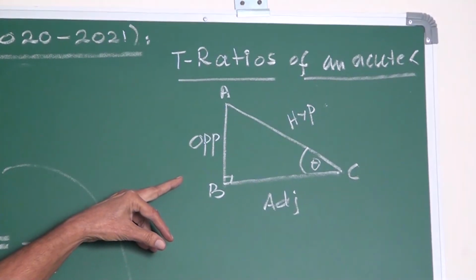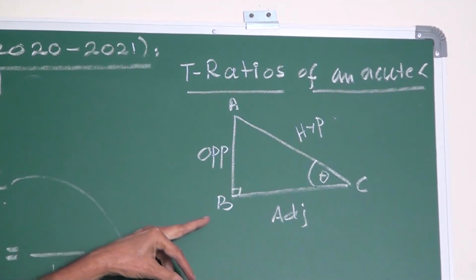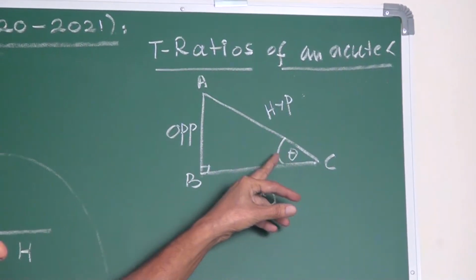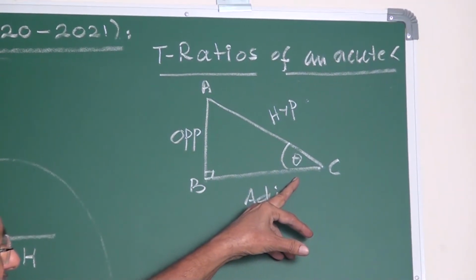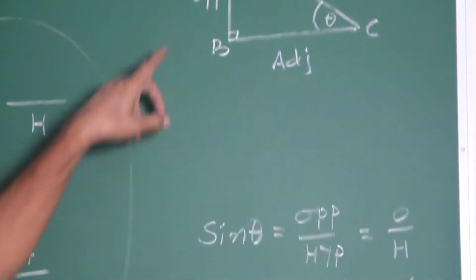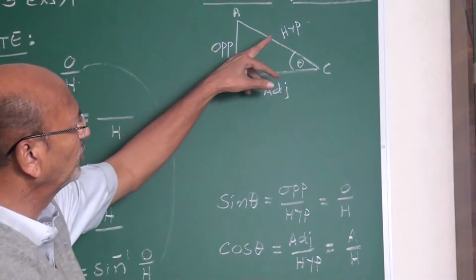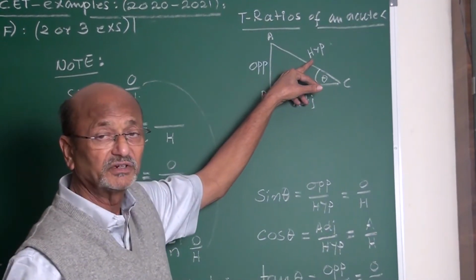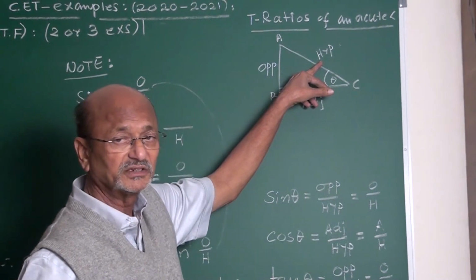See, ABC is a right angled triangle, right angled at B, and angle C is theta. Then sin theta is opposite side upon hypotenuse. These are the definitions, my friends. I am just reminding.